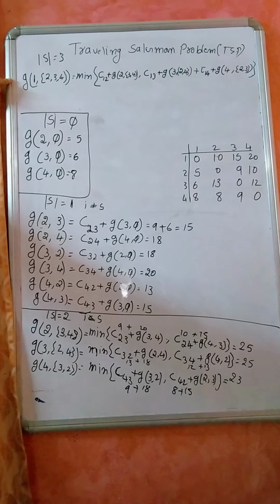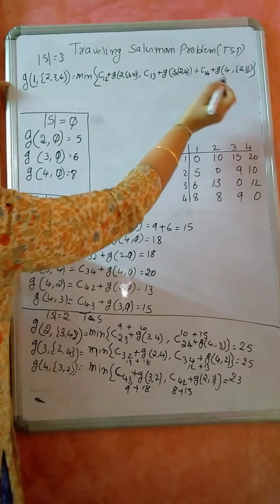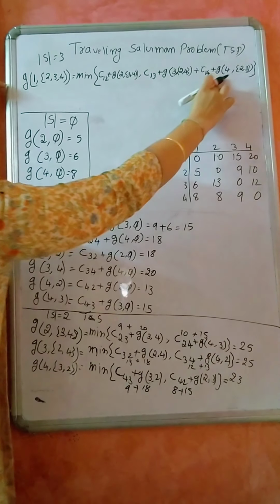So this is separate. 3 4 is in one flower bracket. This is separate.